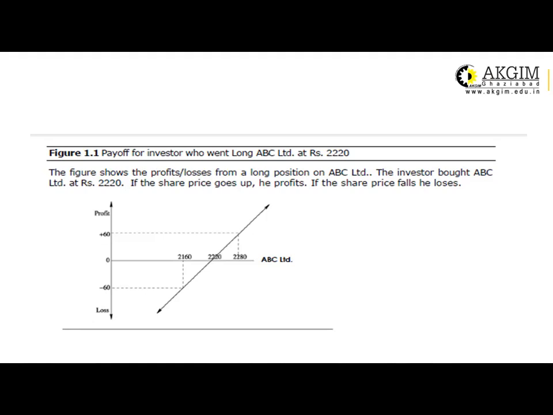You will see the investor is earning a profit if the share price increases above, that is, it becomes 2,280, then there is a profit of 60 rupees. But if the share price declines to 2,160, there is a loss of 60 rupees.